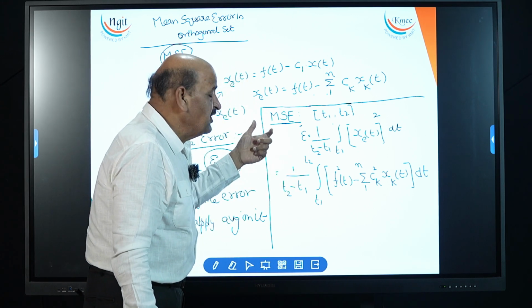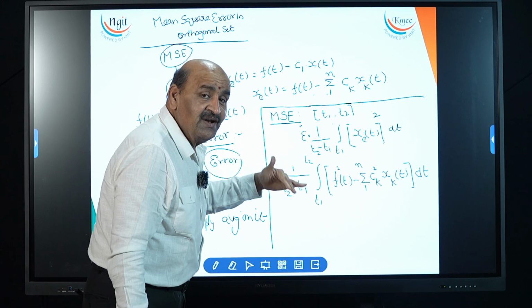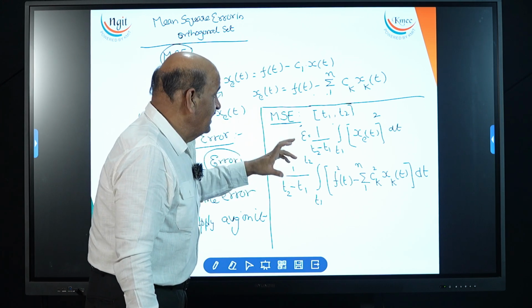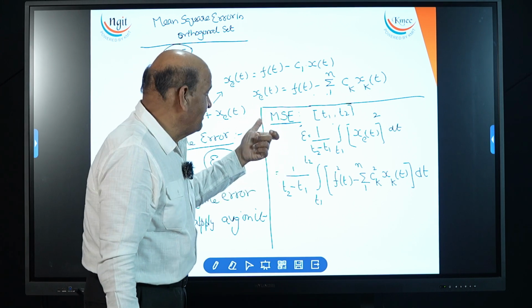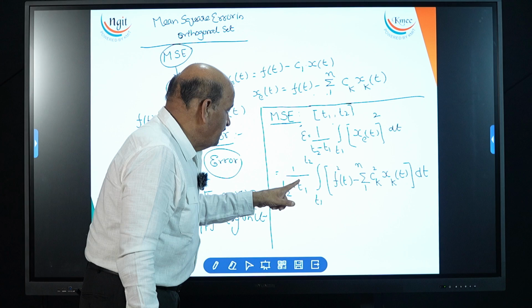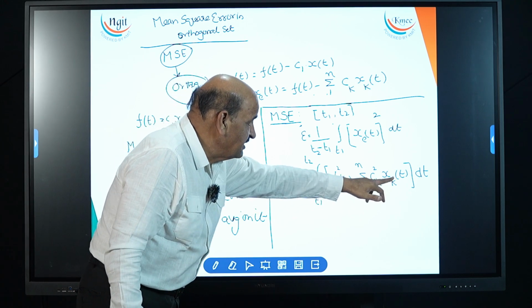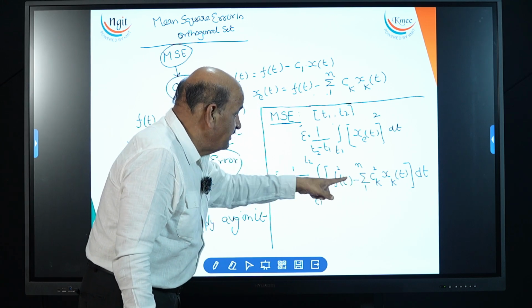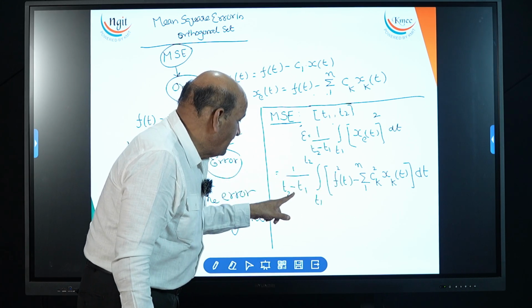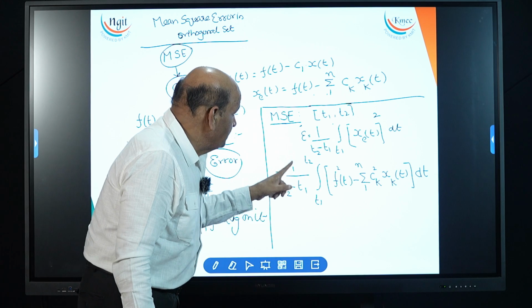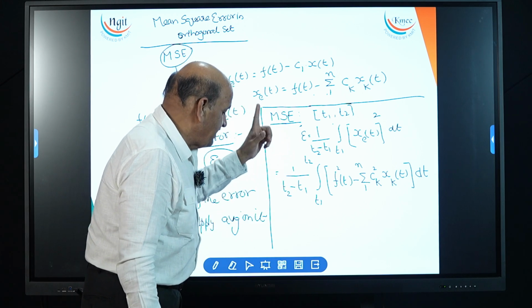What do you mean by mean square error in an orthogonal set of vectors? Now just look at, I am taking not an ordinary set, but an orthogonal set of vectors. Here this component comes under the square part. This is a simplification upon squaring the error. Here is the average of this entire signal. So this is called mean square error.